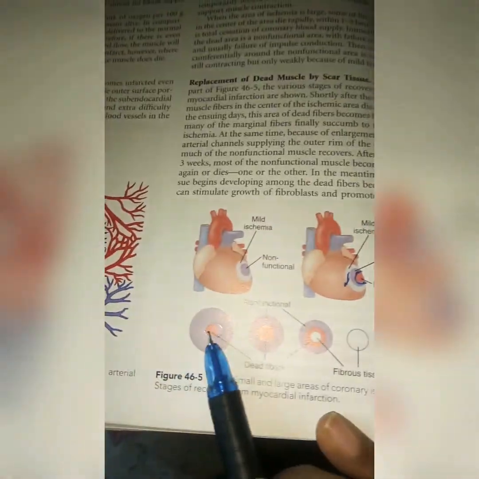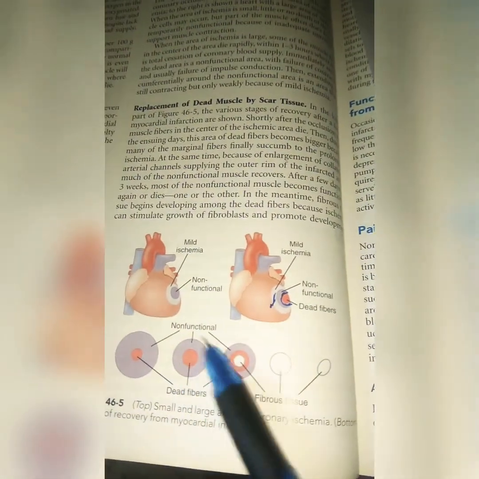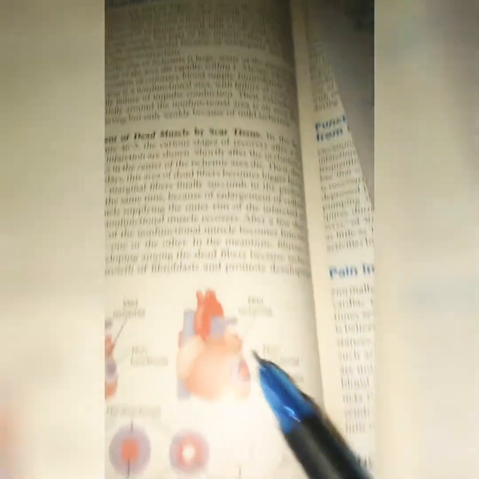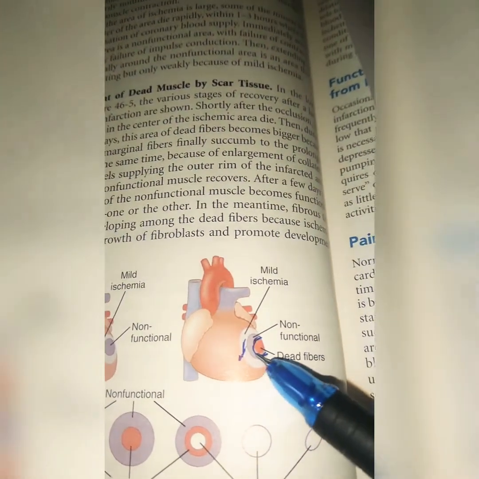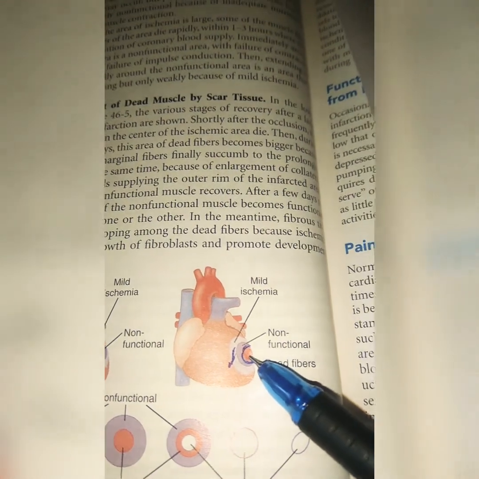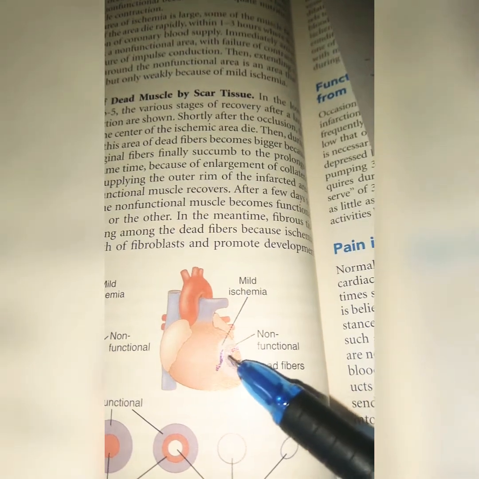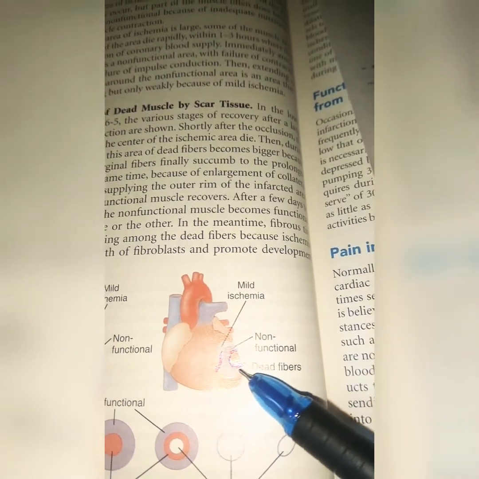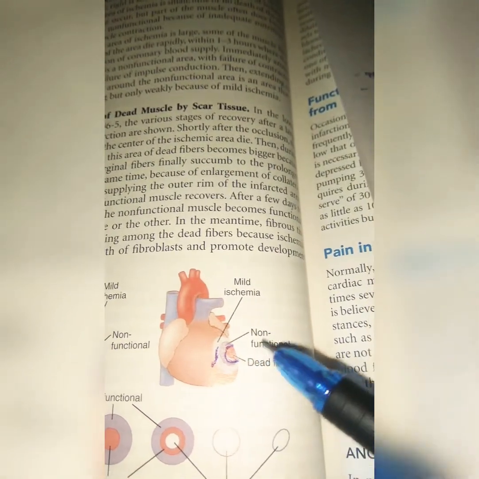Here you can see little ischemia. If there is little ischemia, there is no certain problem. But if the area of ischemia is large, like this, you can see this red part has increased, so the area of ischemia is very large. If the area of ischemia is large, the center area cells die rapidly within just 1 to 3 hours. You can see the center area cells have died, with total cessation of blood flow. Around these dead fibers you can see some violet color, a non-functional area with failure of contraction and failure of impulse conduction.